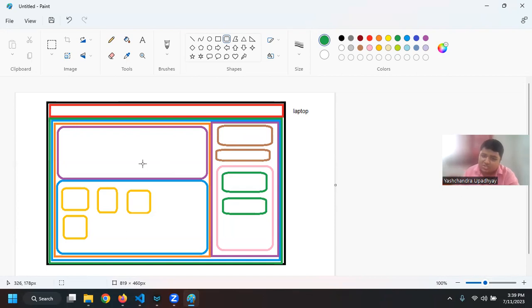I hope you have understood how this layout is working. We have one container for the navbar. It is a block level element, taking the entire width that is available. It is not in any container. The root parent of this navbar is the actual document itself, so it takes the entire width of the document. Second, we have one more empty division, which takes the entire width. Then I have a row, and in that row I am specifying 2 columns. One column will take 8 columns and the rest will take 4 columns.